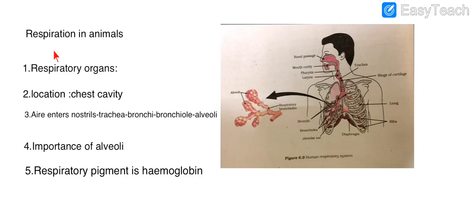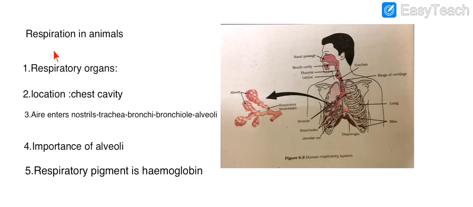So this is how the respiratory pigment and the respiratory organs are linked. See, the air enters and it brings oxygen, and this oxygen is taken to each and every cell where aerobic respiration takes place, breaking down of glucose, and then carbon dioxide, water and energy are produced.